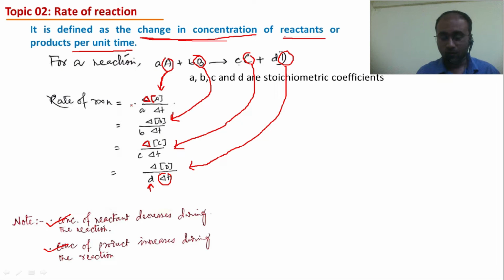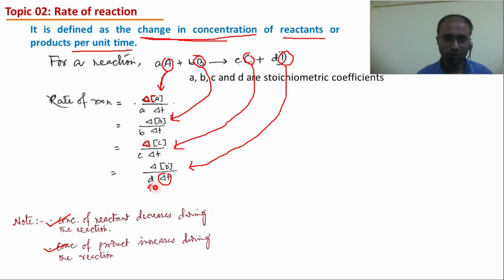Now we will bring the sign back. The first expression and second expression are in terms of reactants.